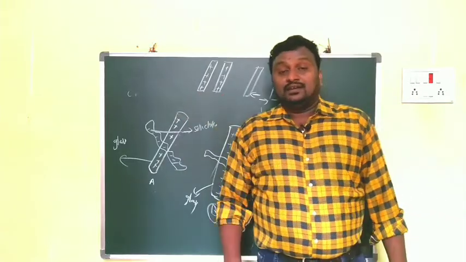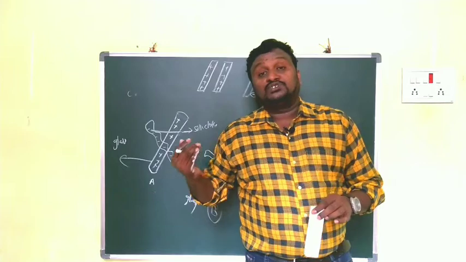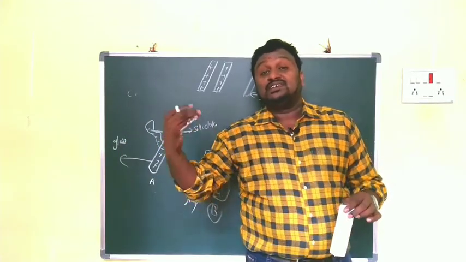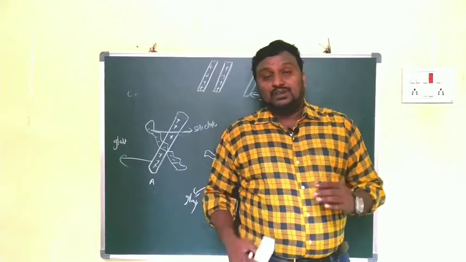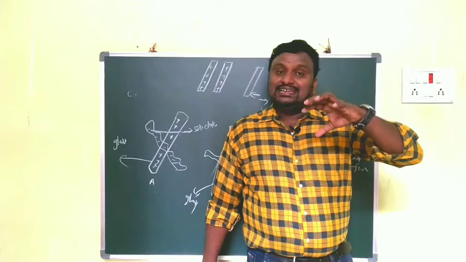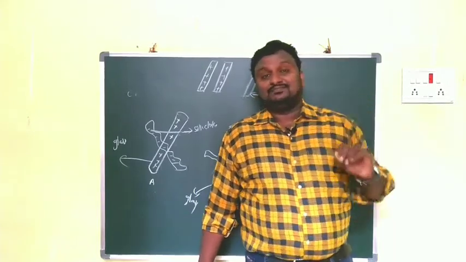But they do not come into contact. Why? Because one repulses the other. It means that like charges always repulse each other.